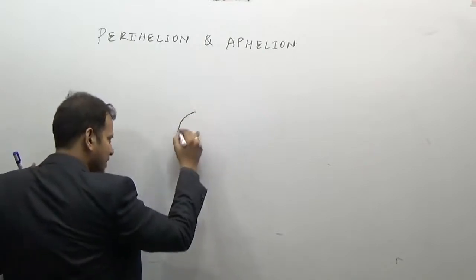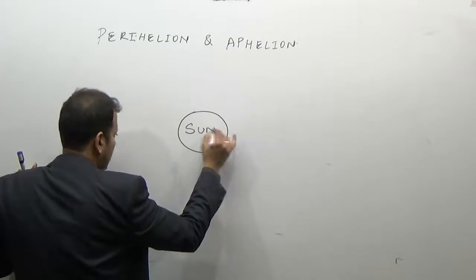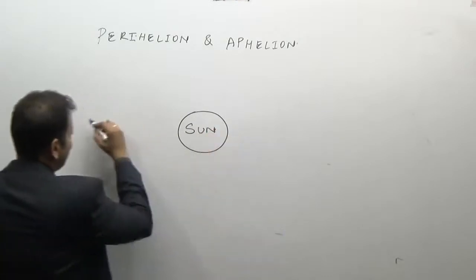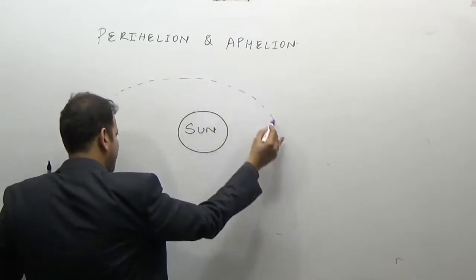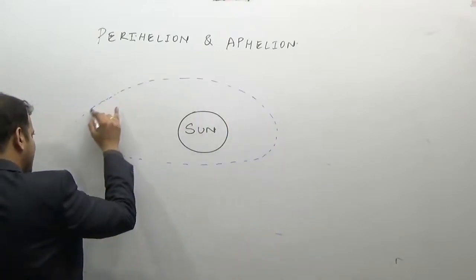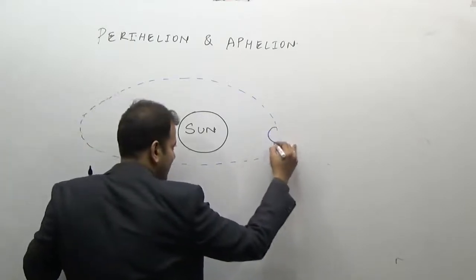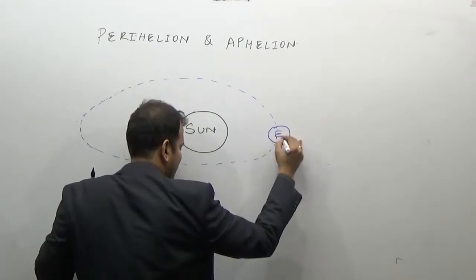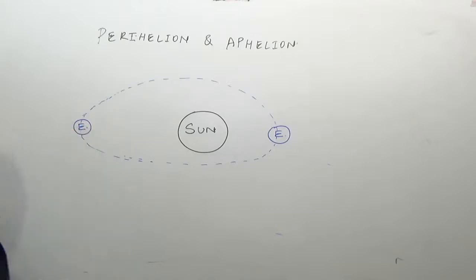If this is the sun, the earth moves around the sun in an elliptical orbit. What do you mean by elliptical orbit? The earth's orbit is somewhat like this. So there comes a time when the earth is nearby the sun, and there comes a time when the earth is farthest away from the sun.